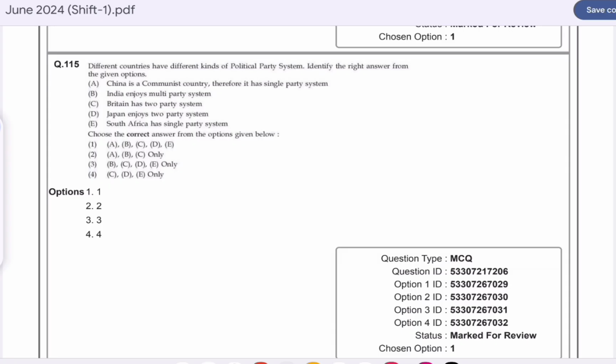Question number 115. Different countries have different kinds of political party systems. Identify the right one from the given options. Option B is correct here. A, B and C: China is a communist country, therefore it has a single party system. India enjoys the multi-party system and Britain has the two-party system.